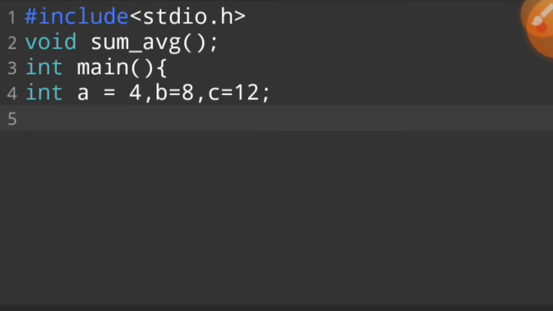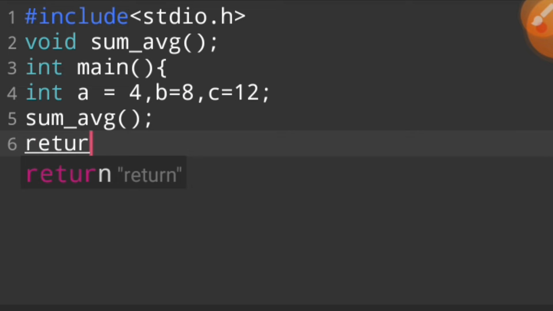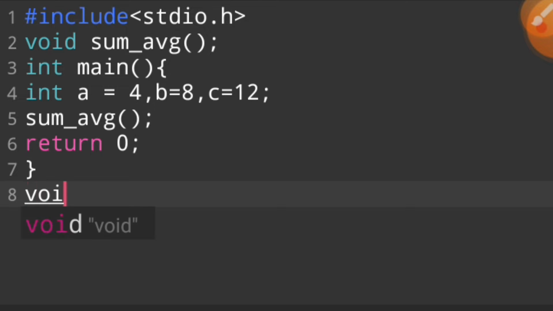Then we call this function sum and avg. This is the function prototype, this is the function call, and then we write return 0, telling the operating system the execution successfully finished, and then we make the function definition.